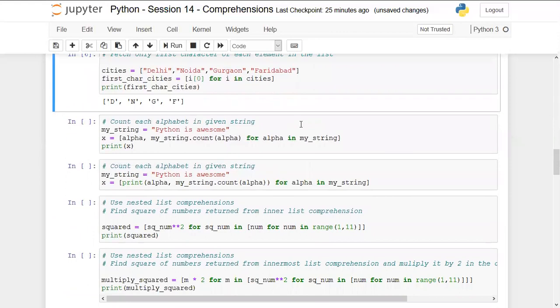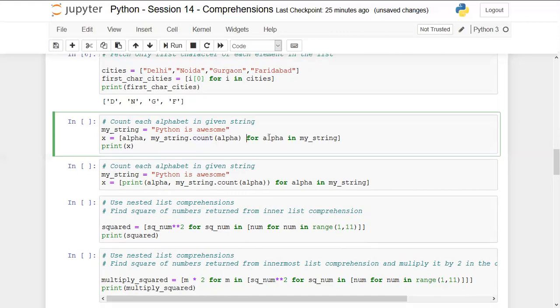Next question is to count each alphabet in a given string. So by running a for loop on this string, in each iteration it will pick P, then Y, T, H, and respectively till E. So what we are doing, we are creating a list comprehension, and we are writing alpha, comma, mystring.count, and this is again a method that we discussed yesterday. So basically count checks the occurrences of a specific string, or you can say any keyword in a string.